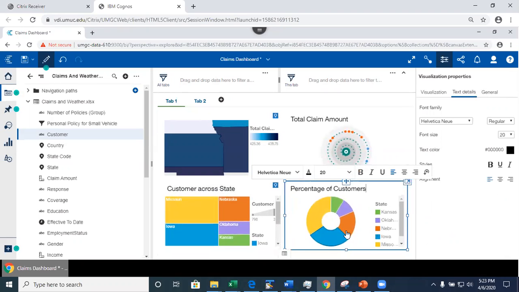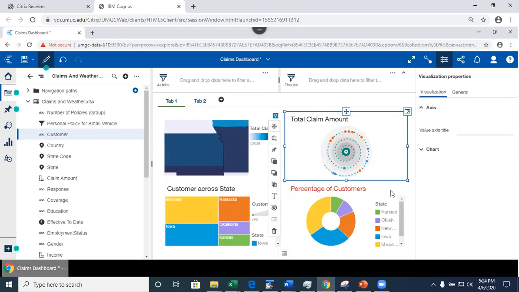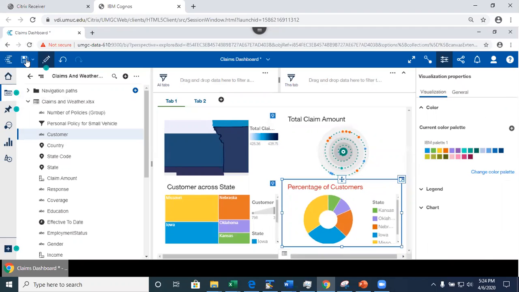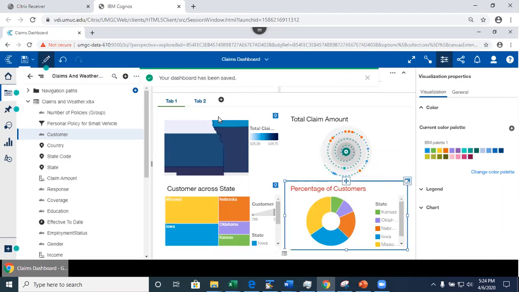Now I can edit this text, and I've got several options. I can do it in this toolbar, or I can do it here. So I can just change the color, and I can change the font, etc. I'll let you play with it. But the main point here is that the properties that you may change depend on what visualization you're looking at. So we've got this. I'm going to save it, and now I'm going to go back to my second tab.